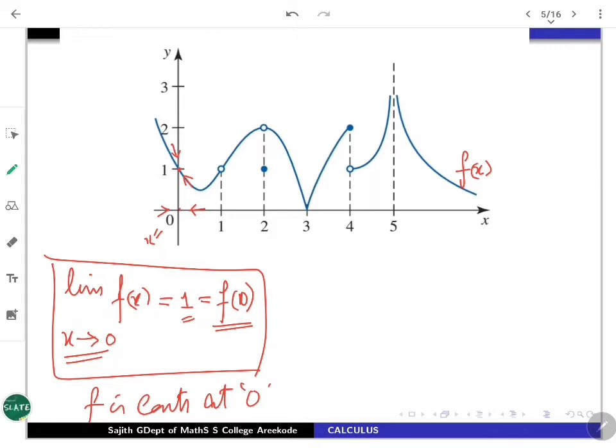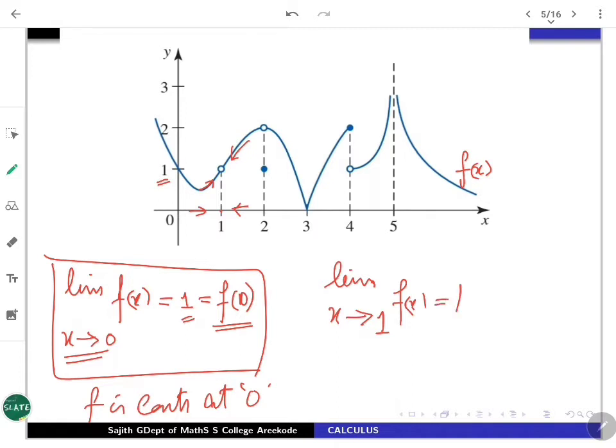Now, what happens at 1? Look at what happens here. Towards 1, you have to move first, that is, x is nearing towards 1. What happens for the function? Either from left or from right, whenever you are merging, this is the evaluation, and you are going to get the limit as 1.